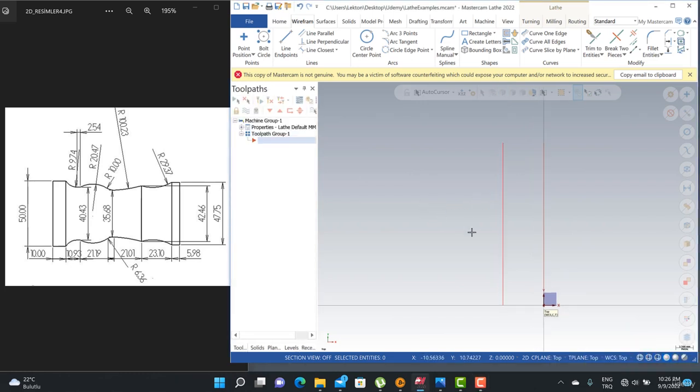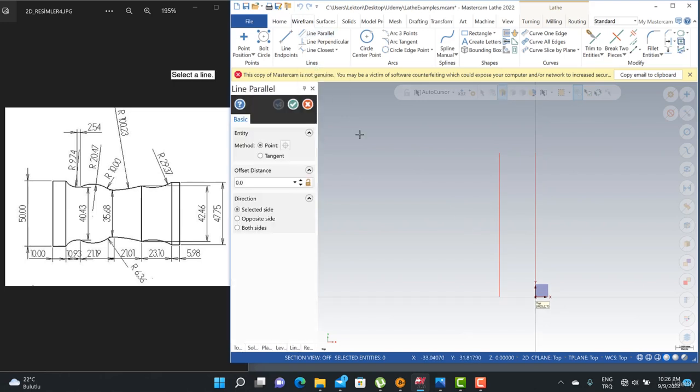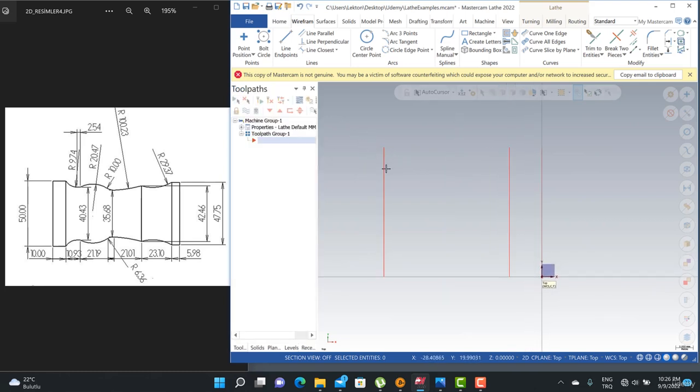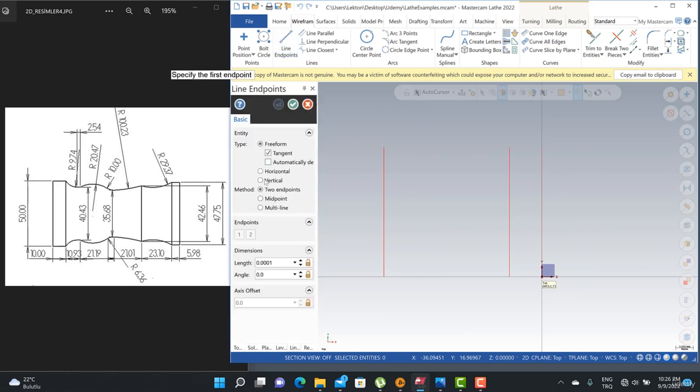After that, we can also use parallel line here. I can create some parallel line like this. That distance must be 23.1 here. Then to change that distance, you know that this is 42.46, so I can turn to line and horizontal line, so we can create that kind of line here.